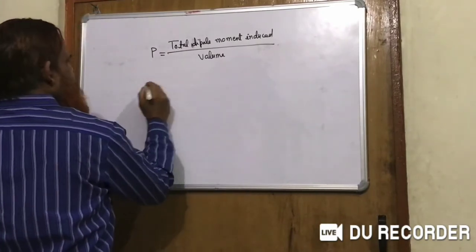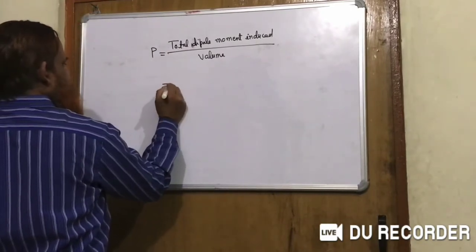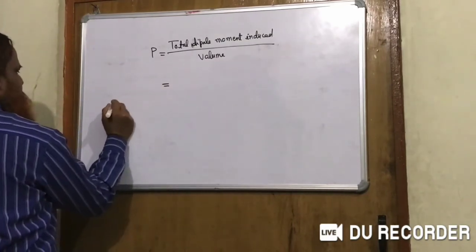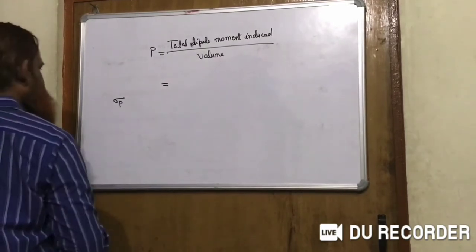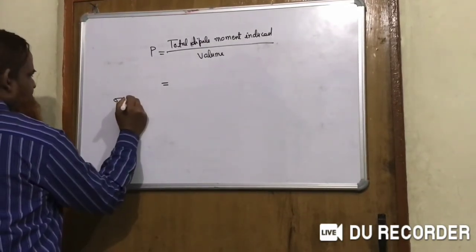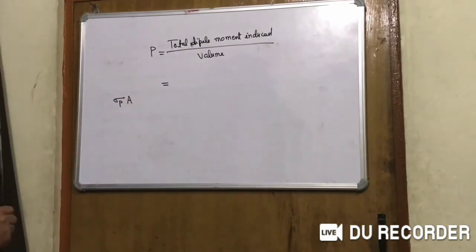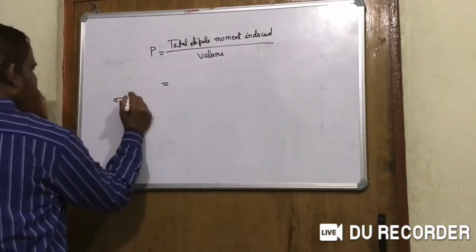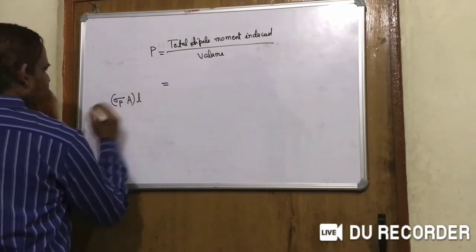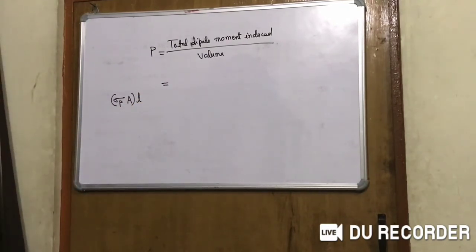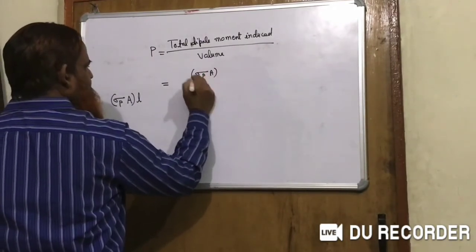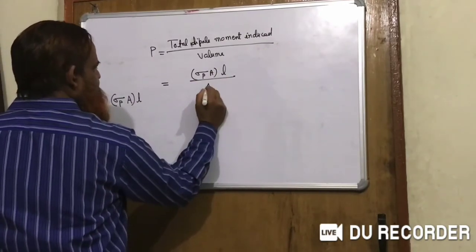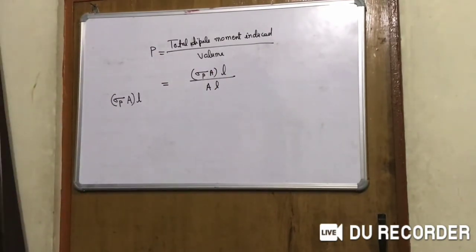So how can we find the total dipole moment? Sigma P is the charge per unit area, and the area of the slab is A. So charge will be sigma P A, and the separation between charges is L. We know that dipole moment is equal to Q into L, so it will be sigma P A into L, and the volume of the slab is AL.